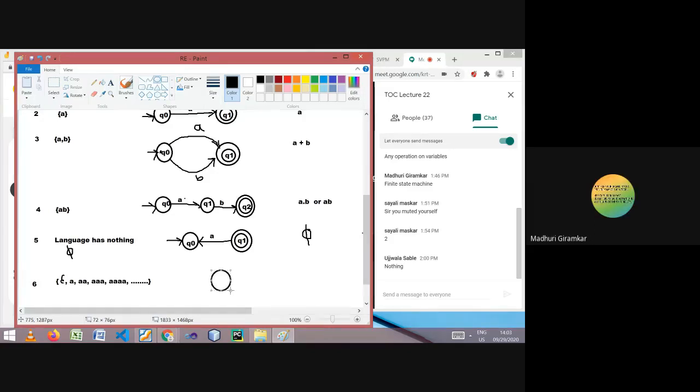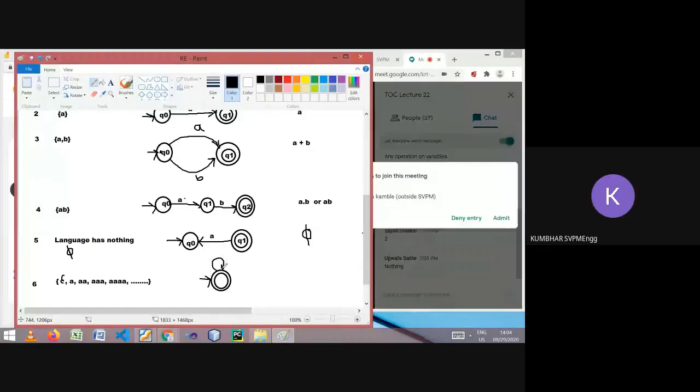Two states, with a self loop on the first state. Two states, but by the need of two states, loop is correct. How many minimum A's are here? Zero. Epsilon means no A, and then more numbers. So zero and more means loop. So the loop will be on the same state.